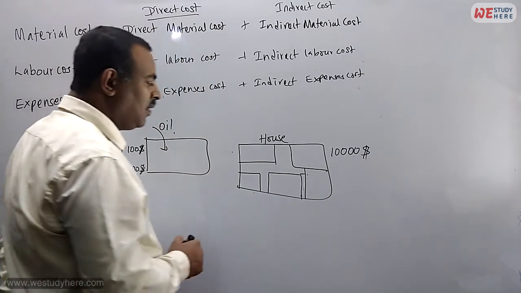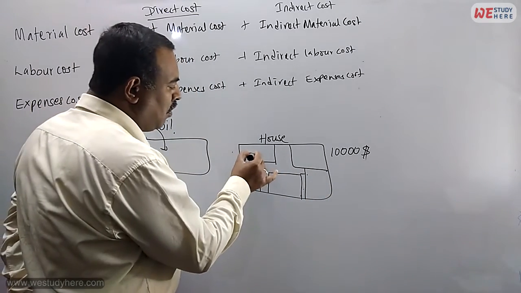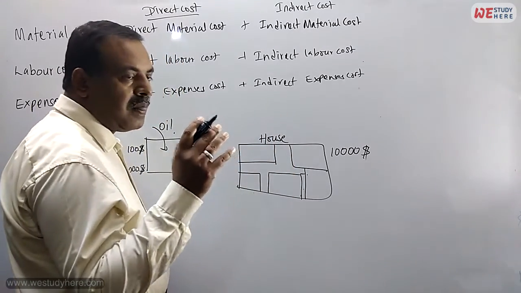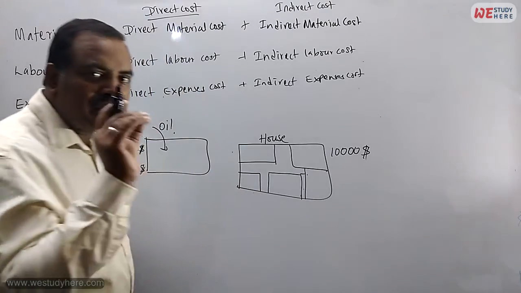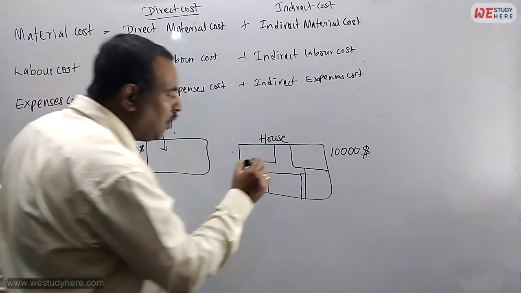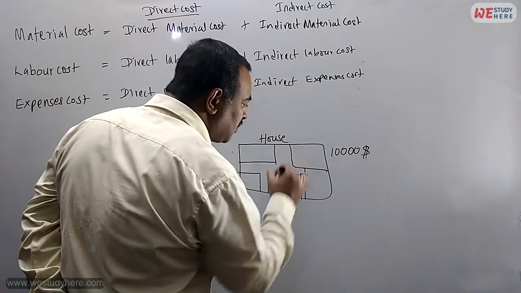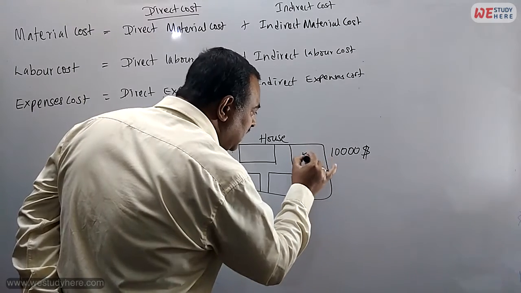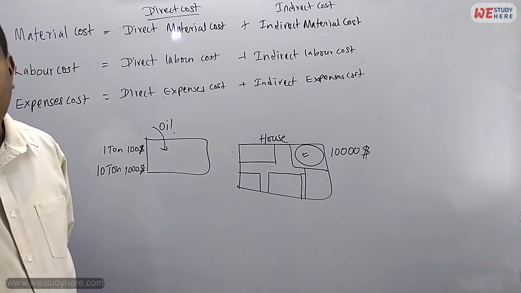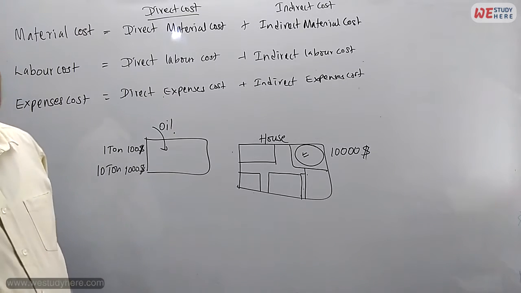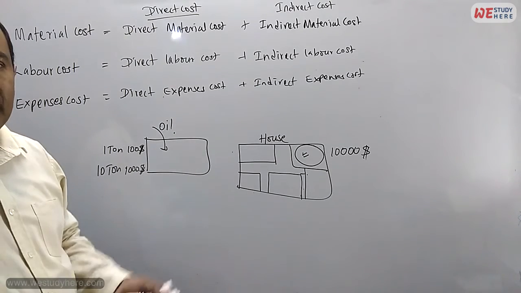Like this, okay. Now, this is a main hall or room, kitchen, whatever it is, doesn't matter. But now we are paying $10,000 for the whole house, right? My question is, if you are paying the $10,000, how much are you paying for this area, this room? Can you say? We cannot say. Why? Because we are paying $10,000 for the full house, right?